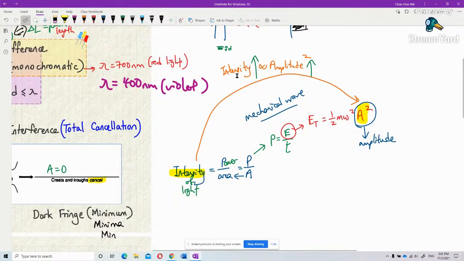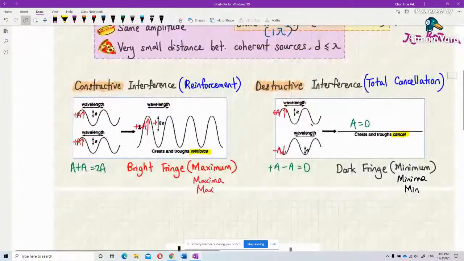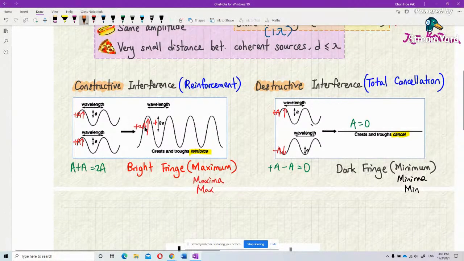So that's why this one has the maximum amplitude. You see 2A, this is the amplitude. That's why it has the maximum intensity.